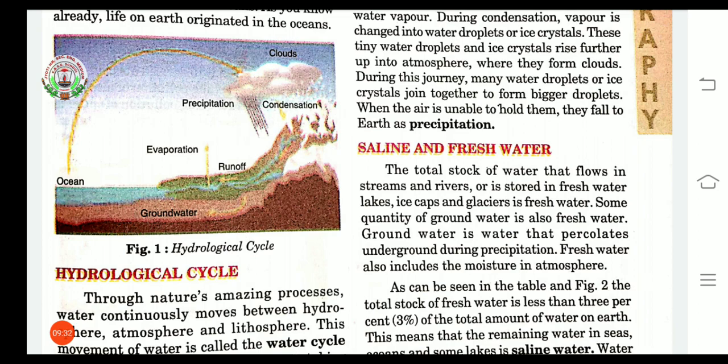Now here one word is written, that is percolates. Percolates means to move gradually through a surface that has very small holes and spaces in it. Okay, so these are the fresh water. Then here we can say that the percentage of saline water and fresh water is different.